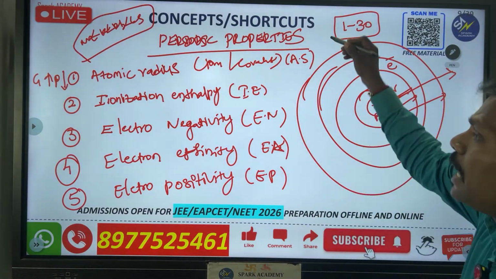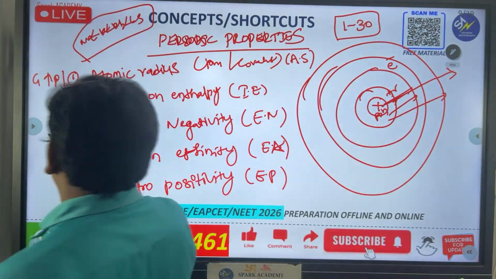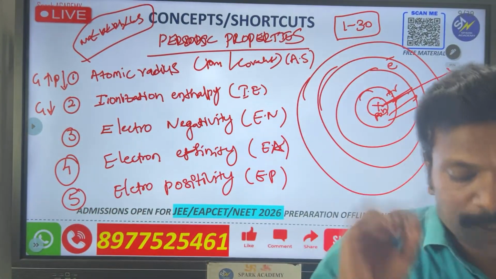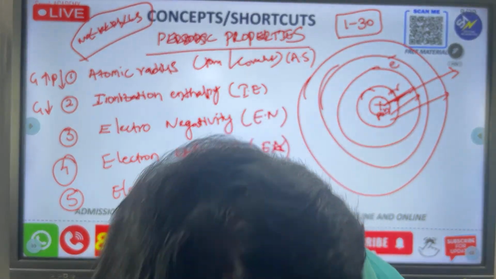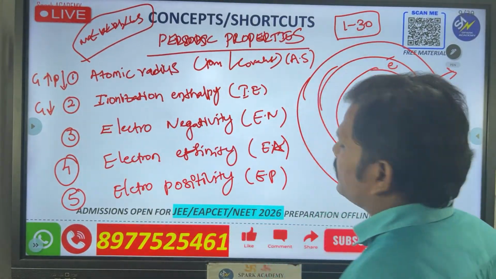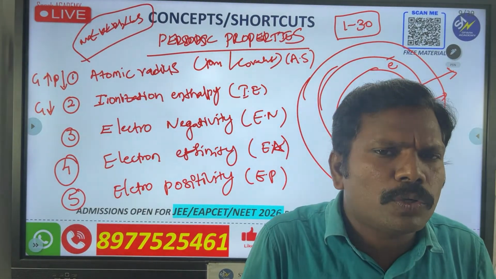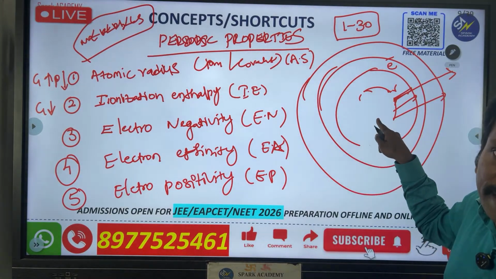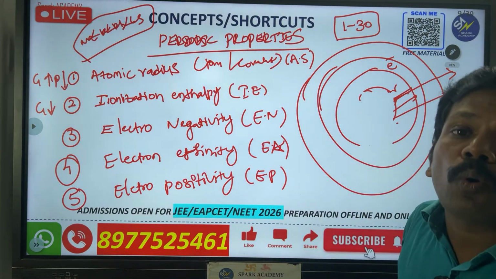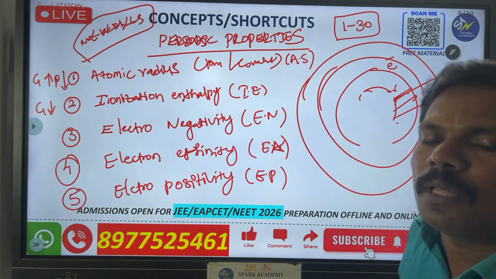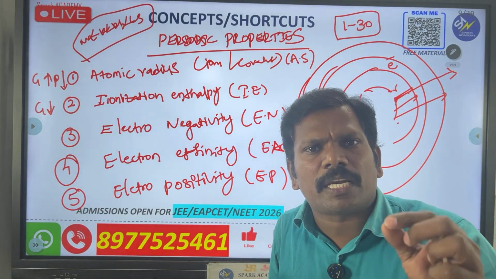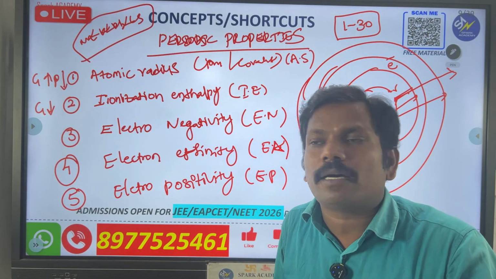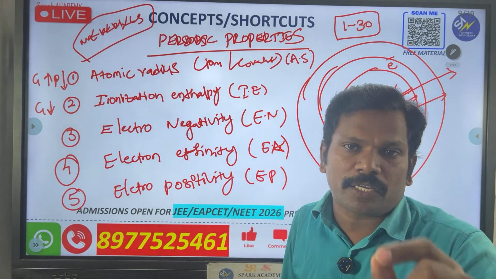What will happen? From top to bottom, ionization energy in groups decreases. Please note down, group decreases. Please listen to this and write down. The distance between the nucleus and the outer orbital is very large compared to the nearer orbital. That's why it is very easy to remove an electron from the outer orbit. The amount of energy required to remove an outer orbit electron is called ionization enthalpy or ionization energy.